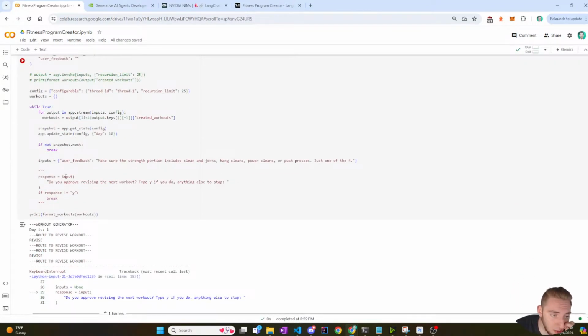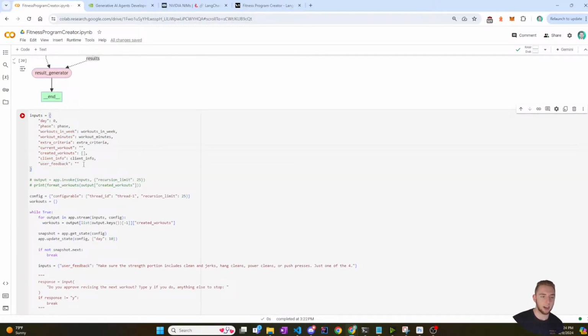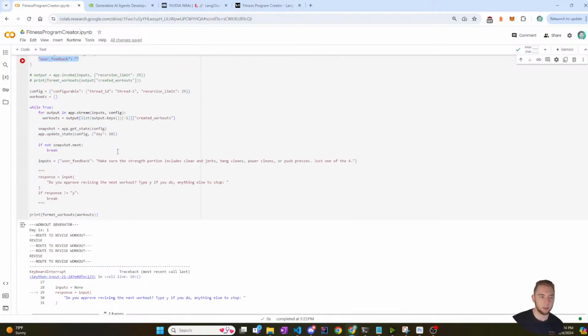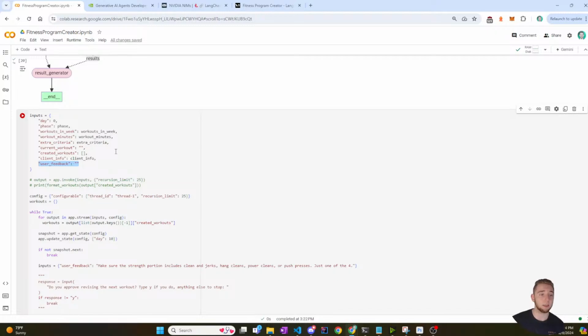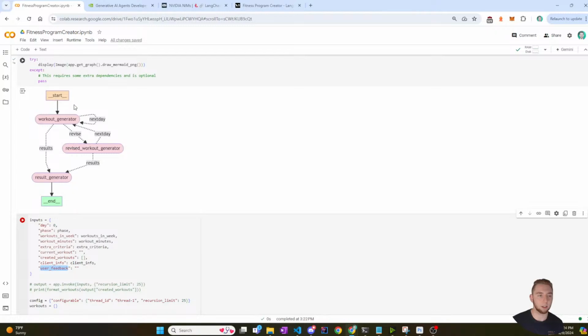Because I set the user feedback. And then later on, I would actually update the current workout as well as the user feedback because I have both those different pieces. But right now, I'm just testing changing the user feedback. I have it set to an empty string, which is good because I need that to be defined. Otherwise, it'll throw an error when it tries to access the state of user feedback the first time that I have the graph here.